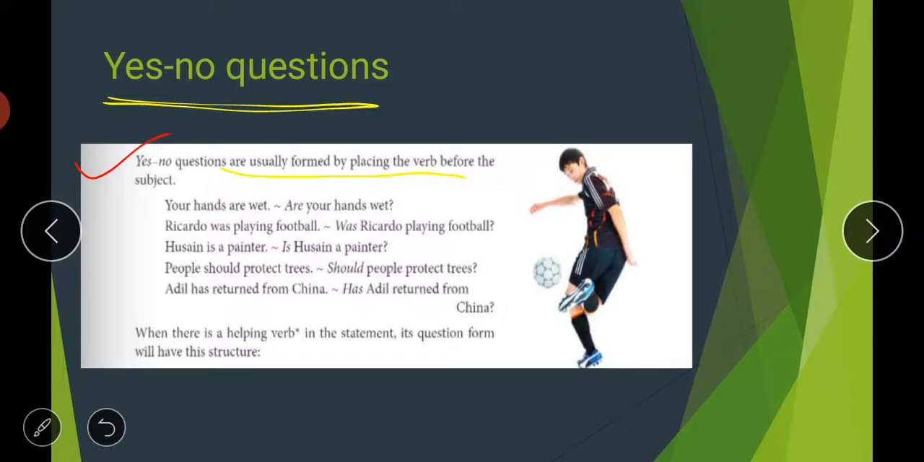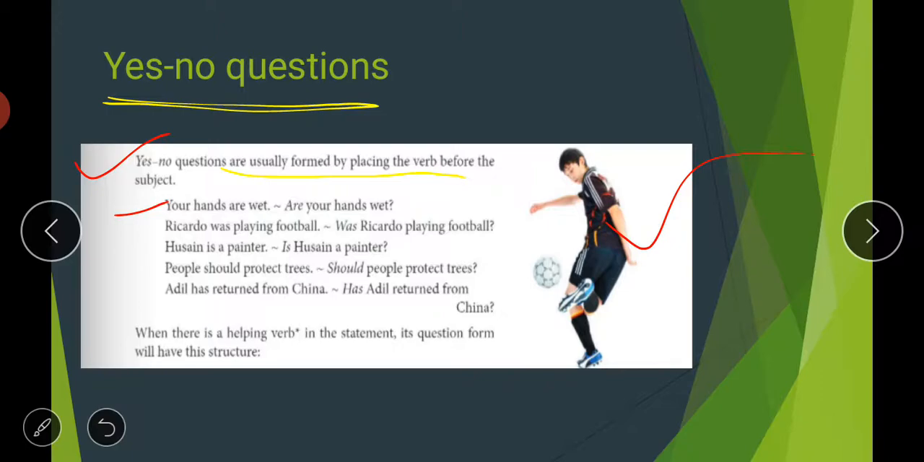So simply, like is, am, are, was, were, has, have, all these are your helping verbs, and if the sentence begins with these kinds of words, then it is a yes no question. The answer will be either yes or no. So look at these examples. First is, your hands are wet, so we can simply make it a question like, are your hands wet? Next is, Ricardo was playing football. So, was Ricardo playing football?